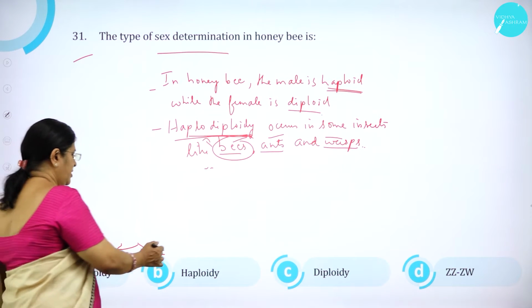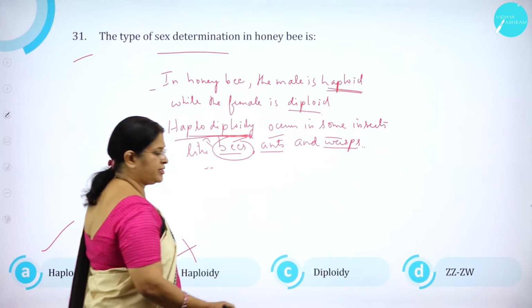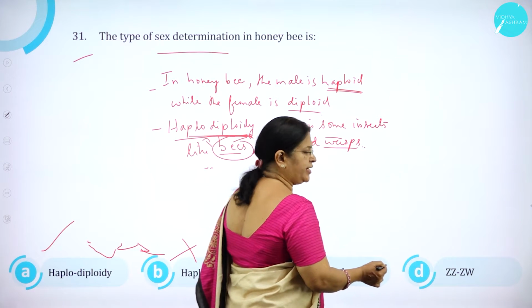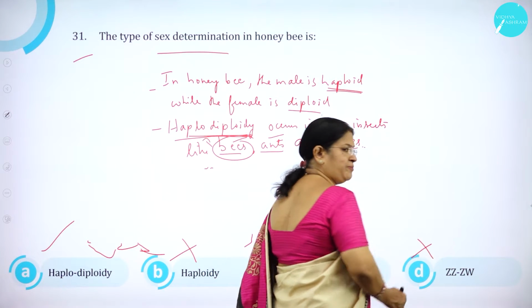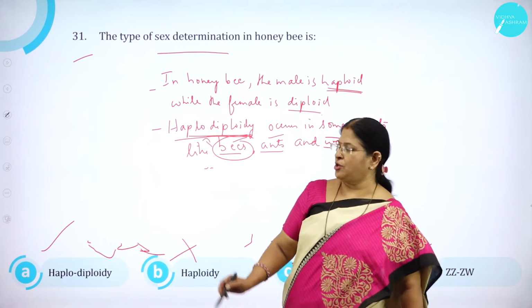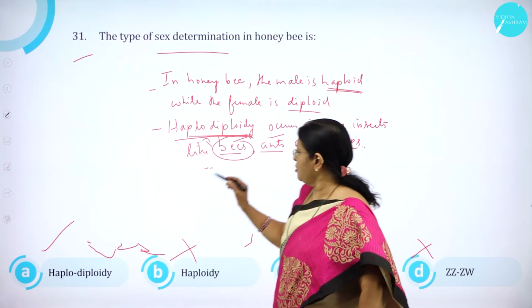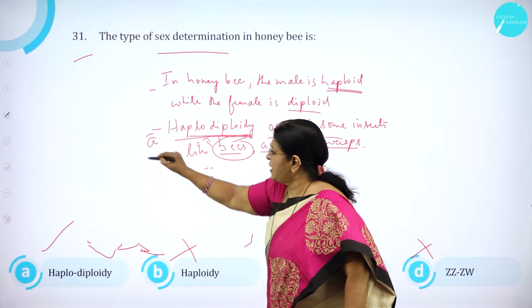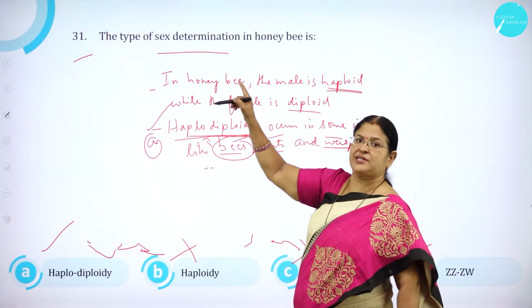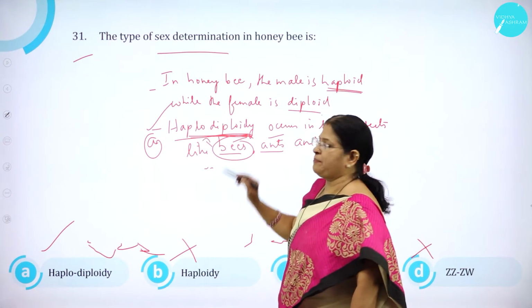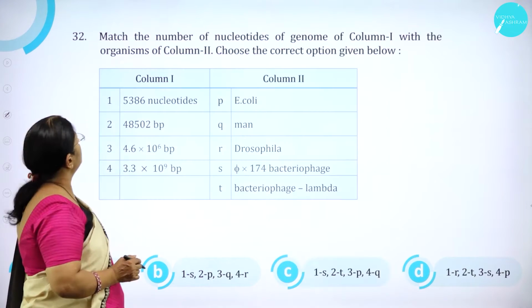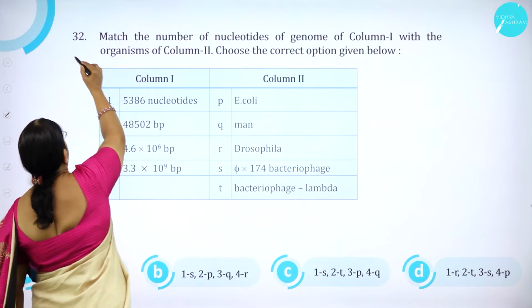A is correct. B, haploidy, wrong. C, diploidy, wrong. D, ZZ-ZW, that is female heterogamety, is wrong. So the option A is correct. Option A is what? Haplodiploidy. The type of sex determination in honeybee is haplodiploidy. Moving on to question number 32.